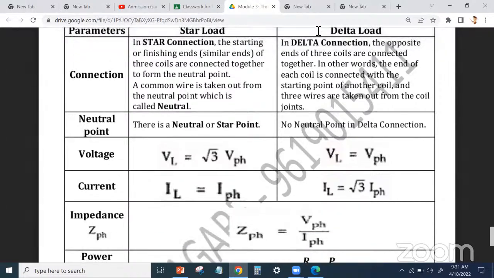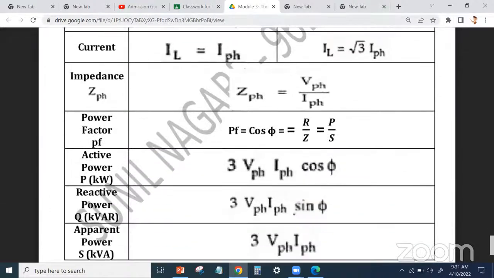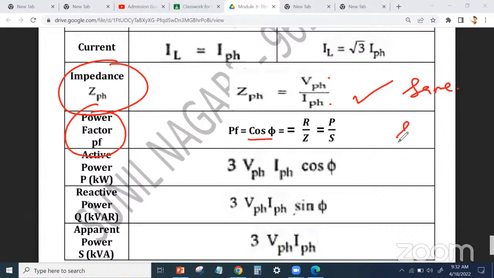That is for your understanding that this formula is common for both of them, इसलिए मैंने नीचे लिखा. देखो अब यहाँ ZPH दोनों जगह पे same, so this is not a different point. तो comparison में ये point लिखो मत. ZPH, that is impedance per phase, is same for both of them, VPH upon IPH, so this is the same point. Power factor PF is cos phi, R by Z, P by S, so it's also same, दोनों में same. Active power, that is capital P in kilowatt or watt, 3 VPH IPH cos phi.